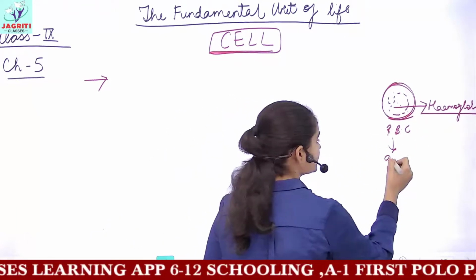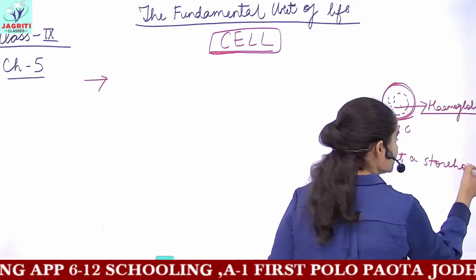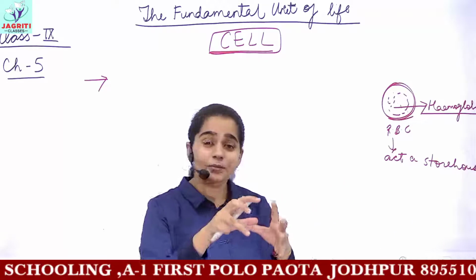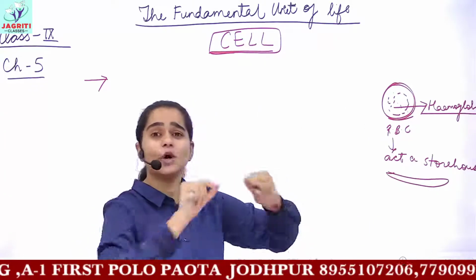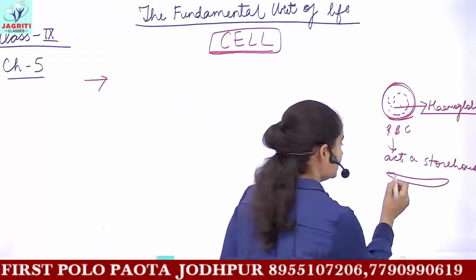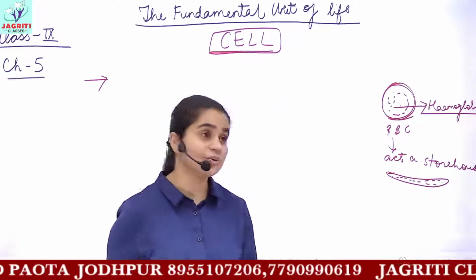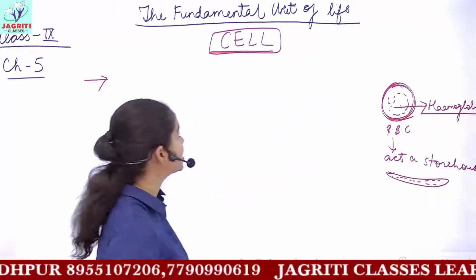RBC act as a storehouse or a reservoir of hemoglobin. Because it has to store hemoglobin, if it acquired a cylindrical shape or an elongated shape, then the quantity of hemoglobin which it can store will definitely reduce. So for this reason, RBCs have a spherical shape.